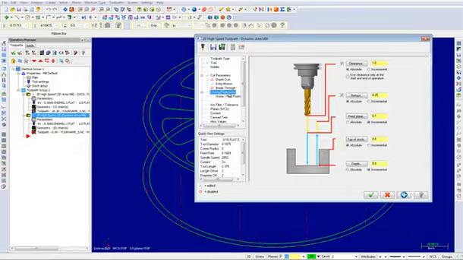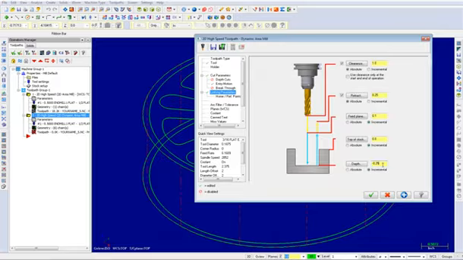Within the linking parameters, change the top of stock value to incremental 0 and the depth to negative 0.25 incremental as shown. Incremental values are relative to other parameters or chain geometry.